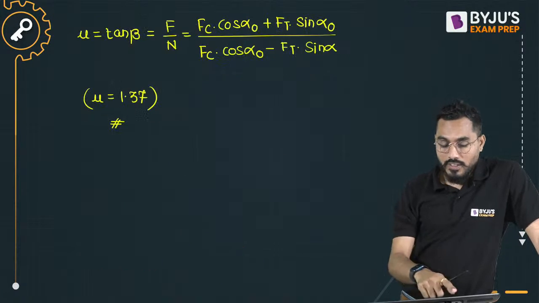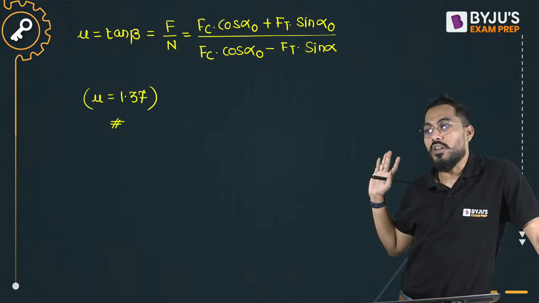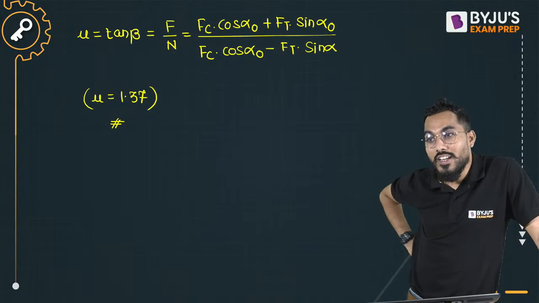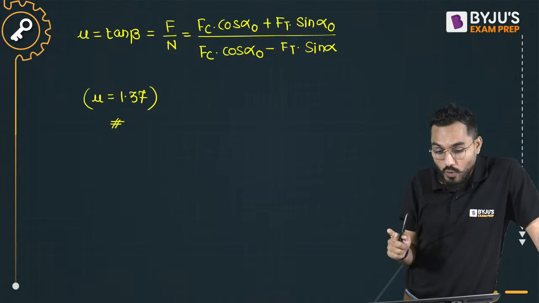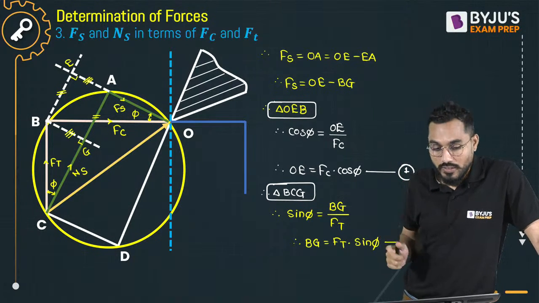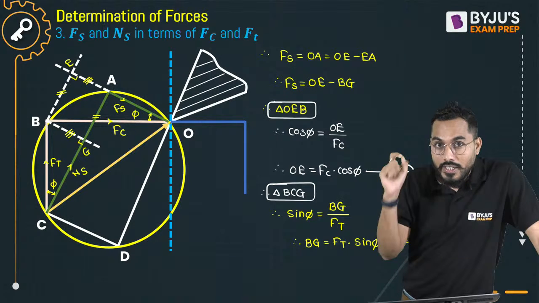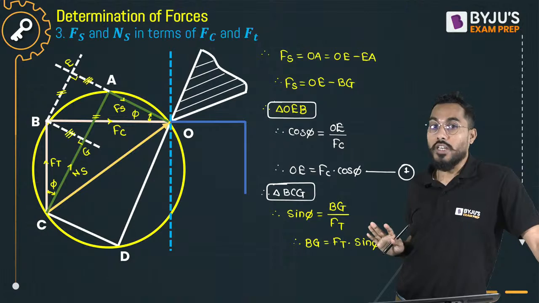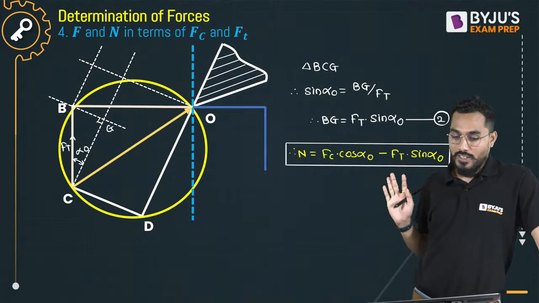If I don't remember this formula, this numerical can't be solved. Do you understand that? We have to go through this derivation. It is developed and covered in the theory lectures, right? The determination of cutting force and thrust force in terms of friction and normal force, and vice versa, is also there, right? Fine. I hope you understand those formulas.